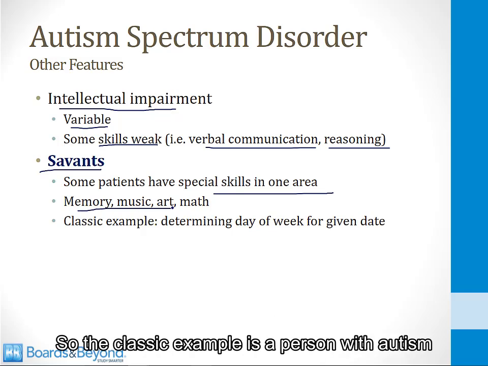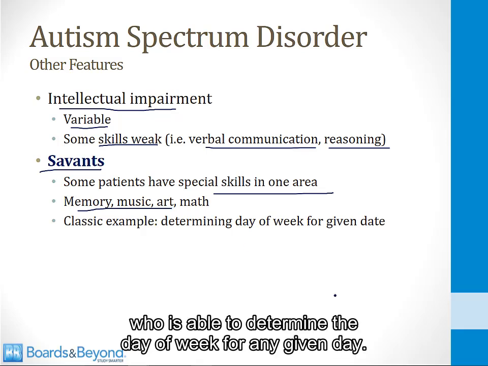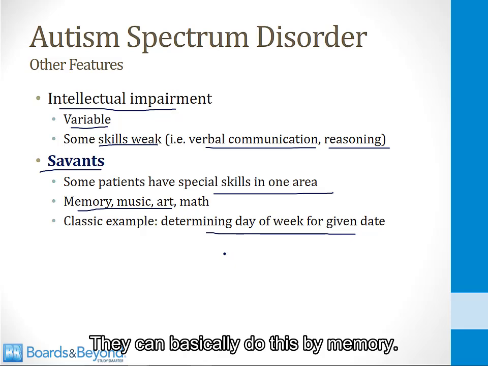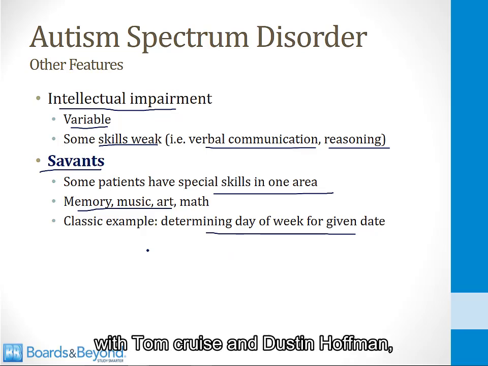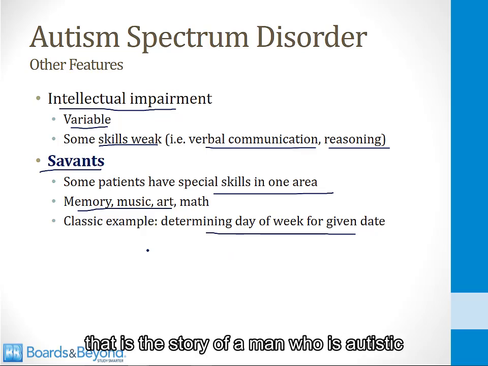So the classic example is a person with autism who is able to determine the day of the week for any given date. They can basically do this by memory. This is a savant. And if you've ever seen the movie Rain Man with Tom Cruise and Dustin Hoffman, that is the story of a man who is autistic and is a savant when it comes to math.